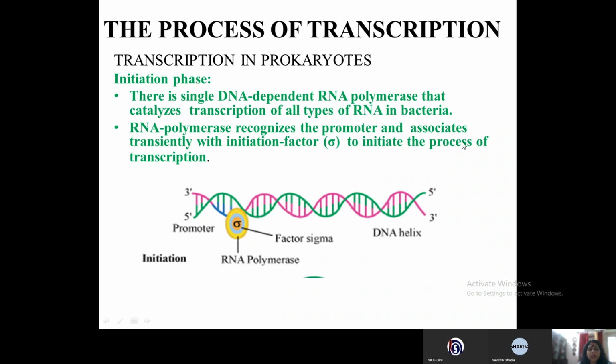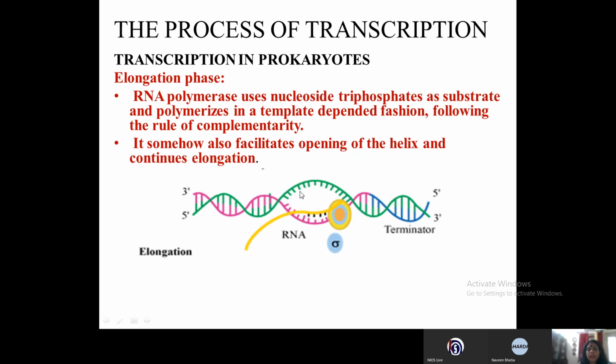So here is the initiation phase. This is in detail. You can see how the RNA polymerase and the sigma factor are joining to initiate the process of transcription. Then here is the elongation. Here you see the sigma factor is out. The RNA polymerase no longer requires the sigma factor.